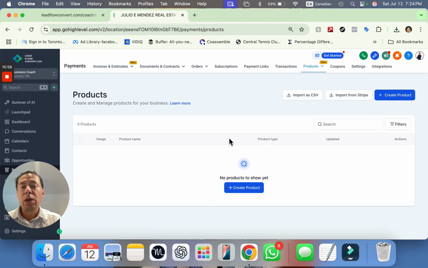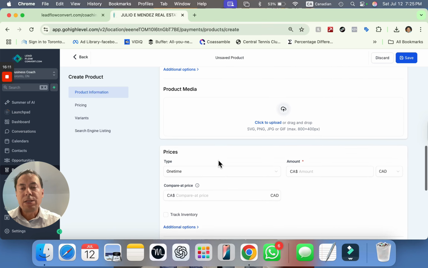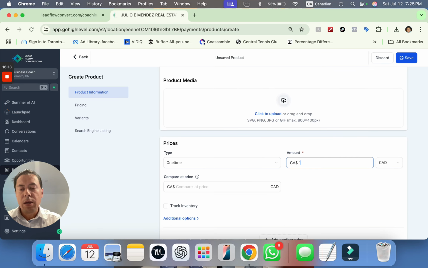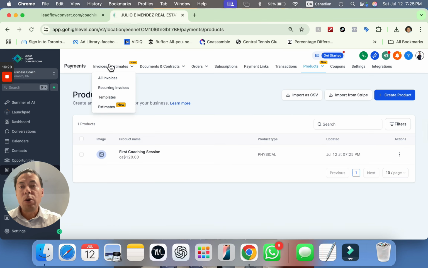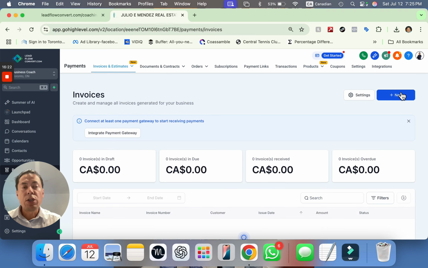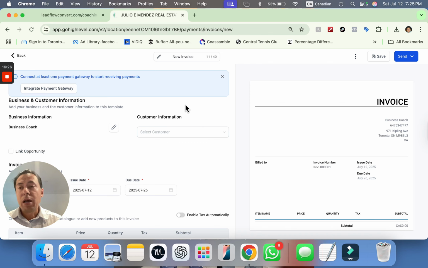For example, a product might be something as simple as, I don't know, coaching introduction or first coaching session, let's say. First coaching session, and then you can put the description and whatnot, and then maybe this coaching session is going to be $120, right? We're going to call it like that. And now you can literally go to your invoices, create a new invoice, right? Or you can actually have, did you see this?